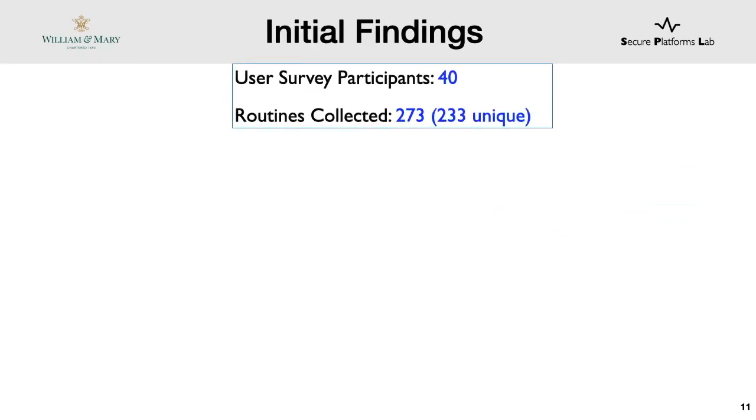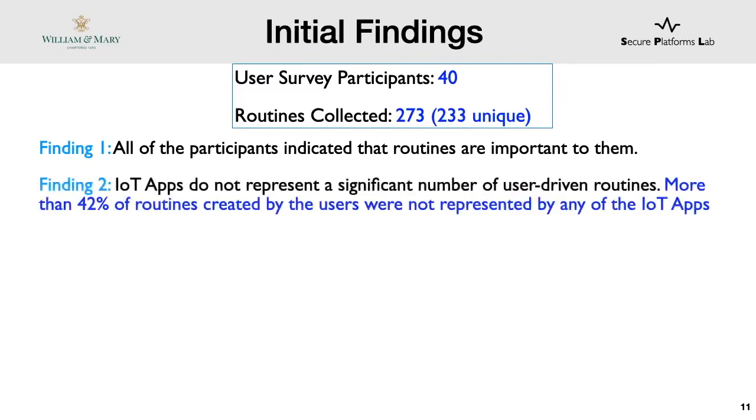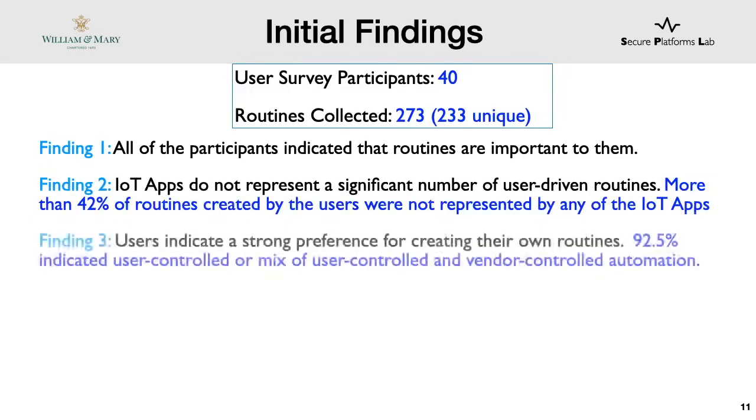And just from our preliminary investigation, we found many interesting things about home automation. First, all participants indicated that routines are important to them, which of course motivates our study of automation. Second, IFTTT apps could not represent 42% of the routines specified by our users, which means that there is a significant gap in what developers think people want and what people actually want.